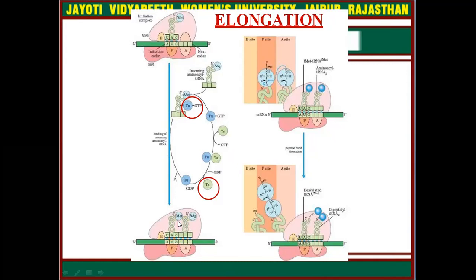In the next process, the peptide bond will start to form. After the initiation process, the peptide bond will form. So the first amino acid will leave its tRNA and transfer to the second tRNA, and now two amino acids are arranged on the second tRNA molecule.